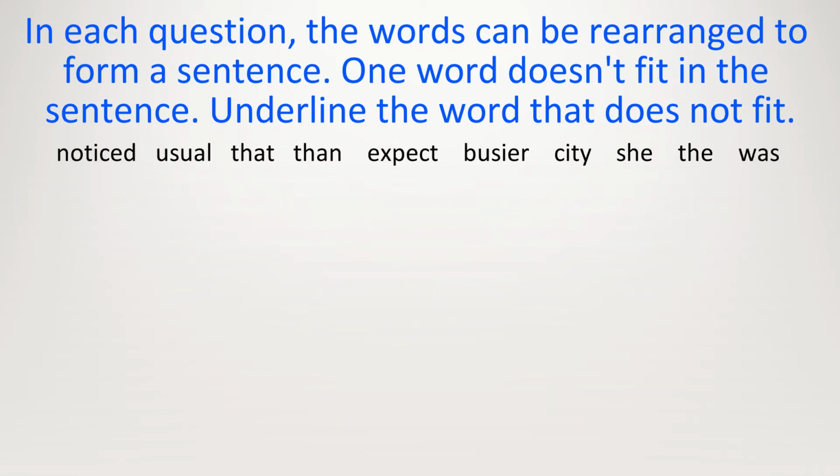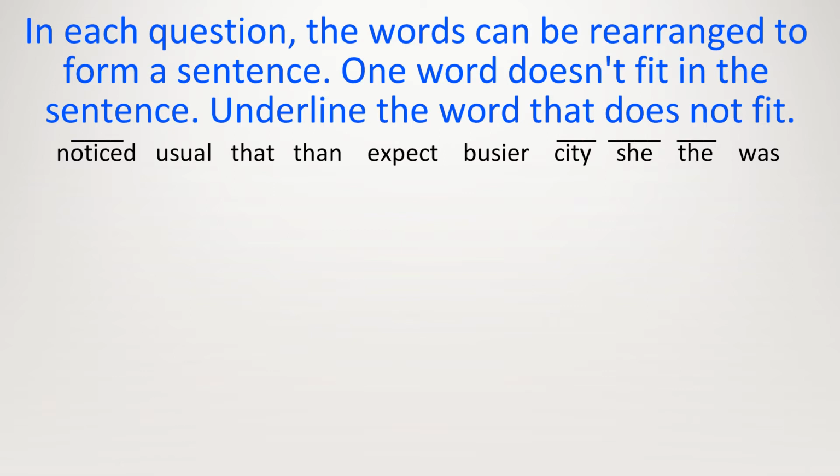Here are the words. Noticed, usual, that, than, expect, busier, city, she, the, was. If you want to have a go yourself, now is the time to pause the video. Here we go. Let's begin this sentence with a noun, and we have the word she. She is followed by a verb. She noticed. Well, what did she notice? The city. She noticed the city.